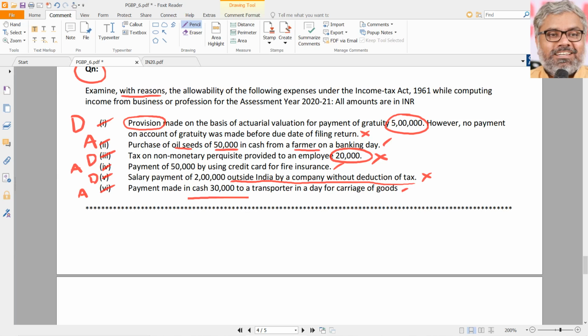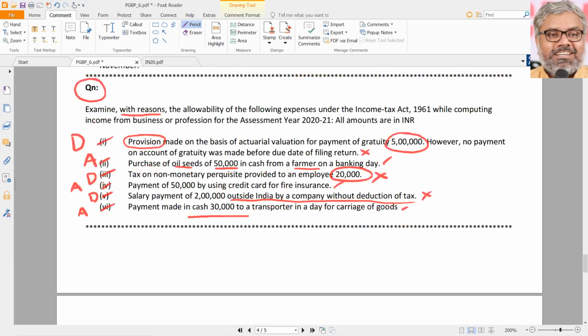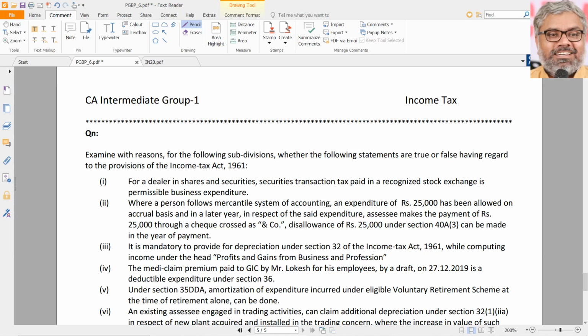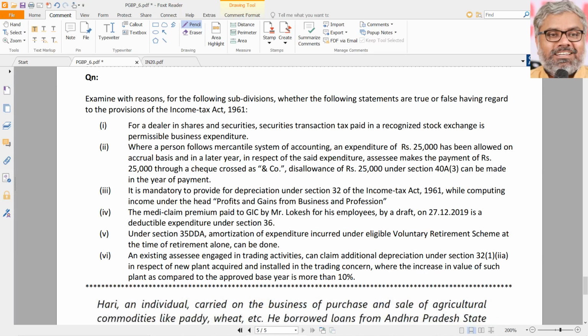So these are the final answers. First one is disallowed, second one allowed, third one disallowed, fourth one allowed, fifth one disallowed, again sixth one allowed. According to the respective provisions, not according to our whims and fancies. We have to write the respective provisions, then only we'll get full marks for that.